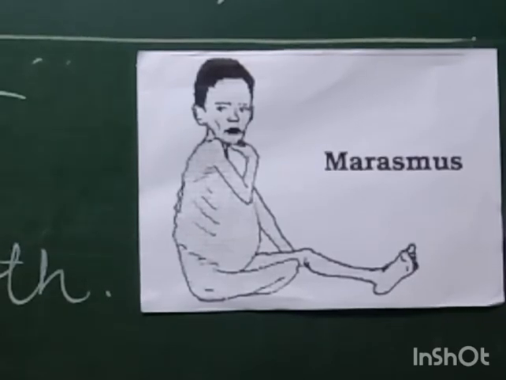That is also seen in weak legs, mental retardation, and poor muscle growth.